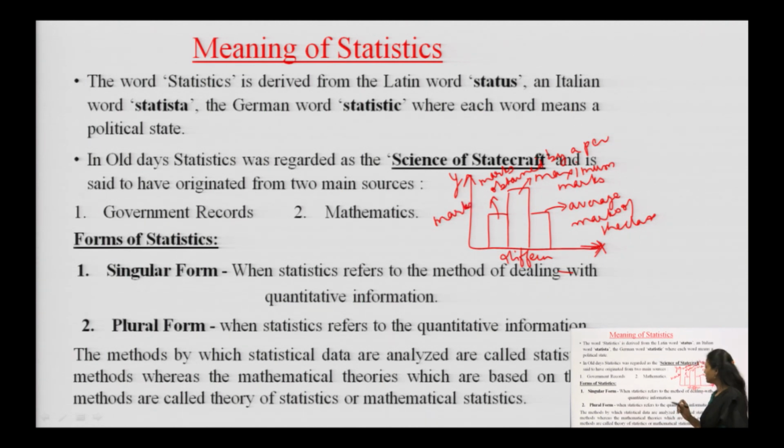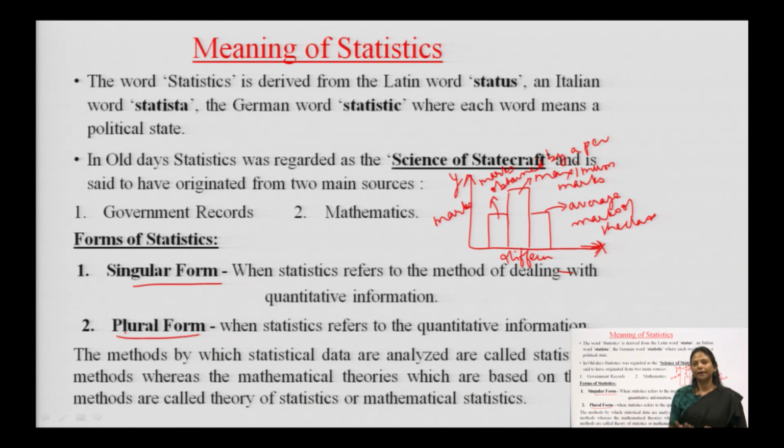Now, for example, there are 3 bars, but if we have different bars of the same kind of different subjects, it gives me the result as a whole. So, if I am comparing student x's marks as compared to the whole class, then it is called singular form of data, because I am using a histogram to compare that student's marks as compared to the whole class, whereas since this graph shows the marks of the whole class, it is called a plural form of data.